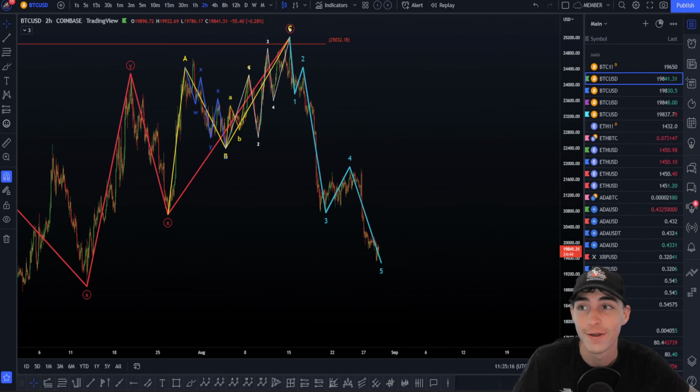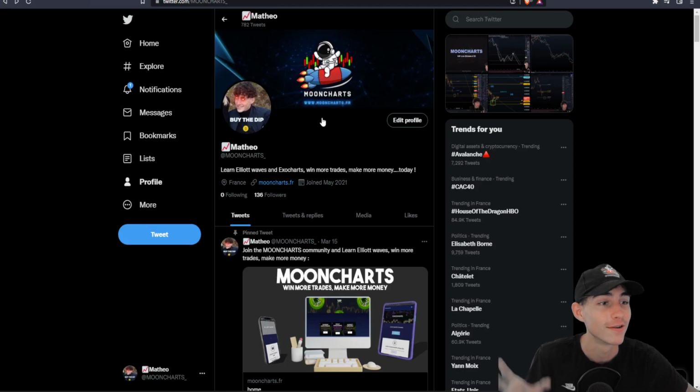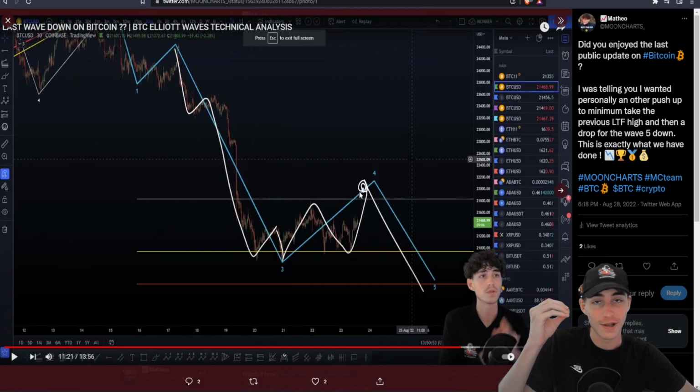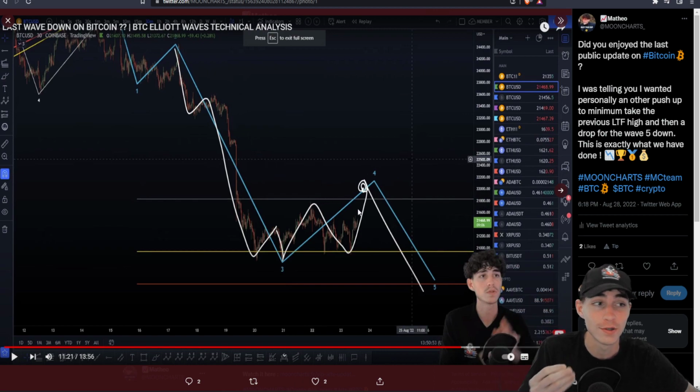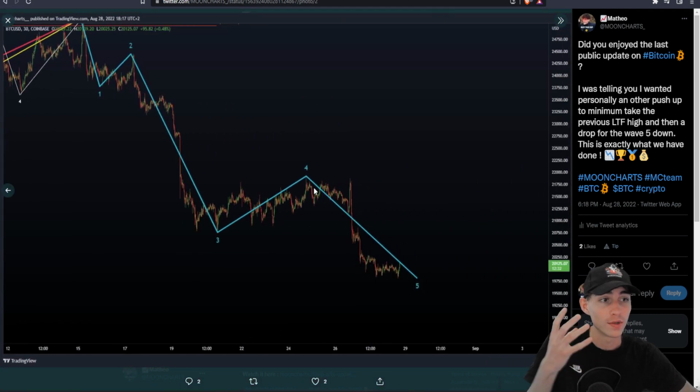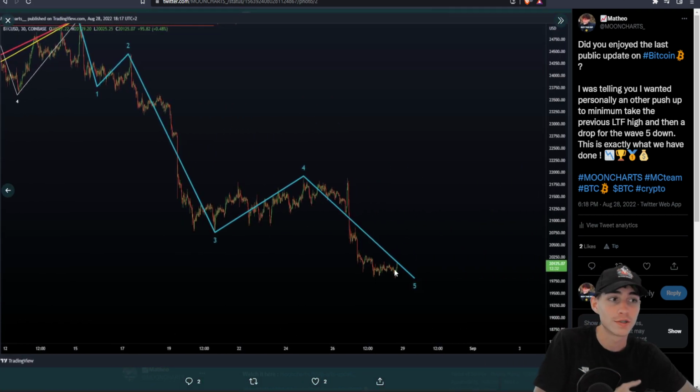Because yes, in the last update we planned some very nice wave. As you can see right here, this is what we planned in the last update. We were looking for this wave 4 with the last push to the upside to the 38.2 here, retracing on the wave 4, or just to take the high before we get another move to the downside. And this is exactly how it played. We took the high one time and got the retracement next for the wave 5.